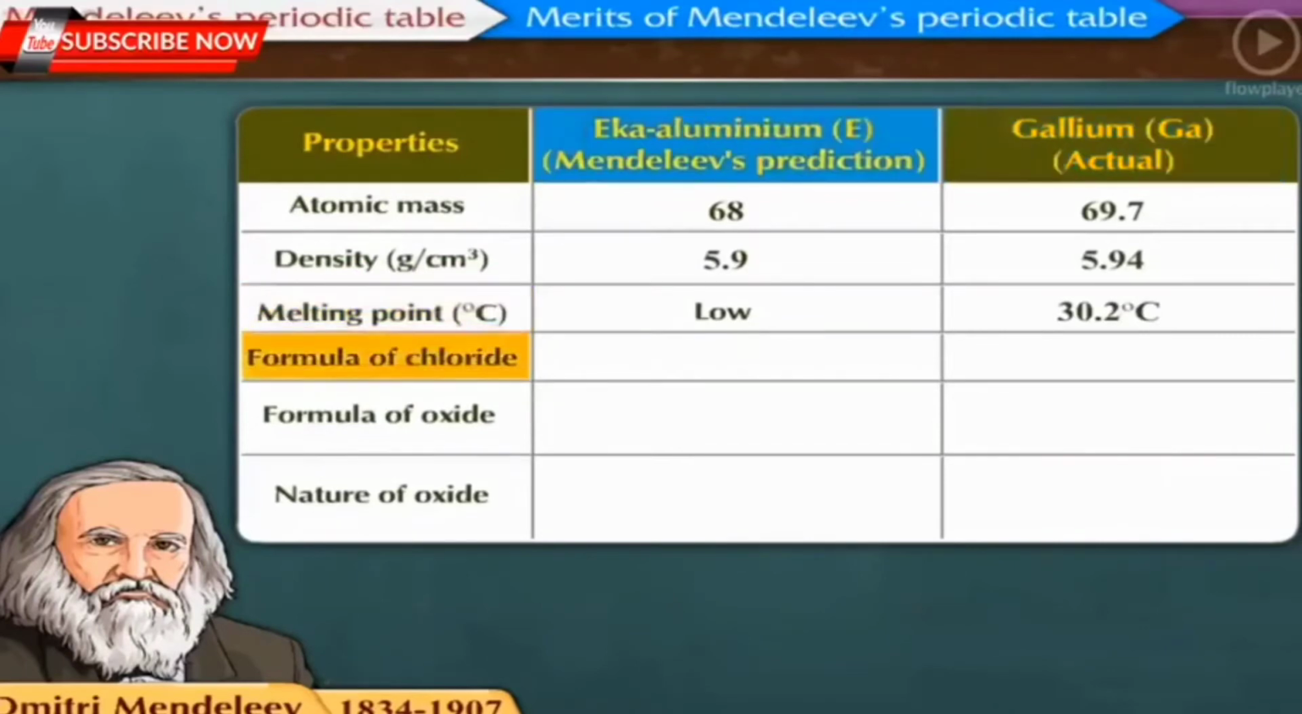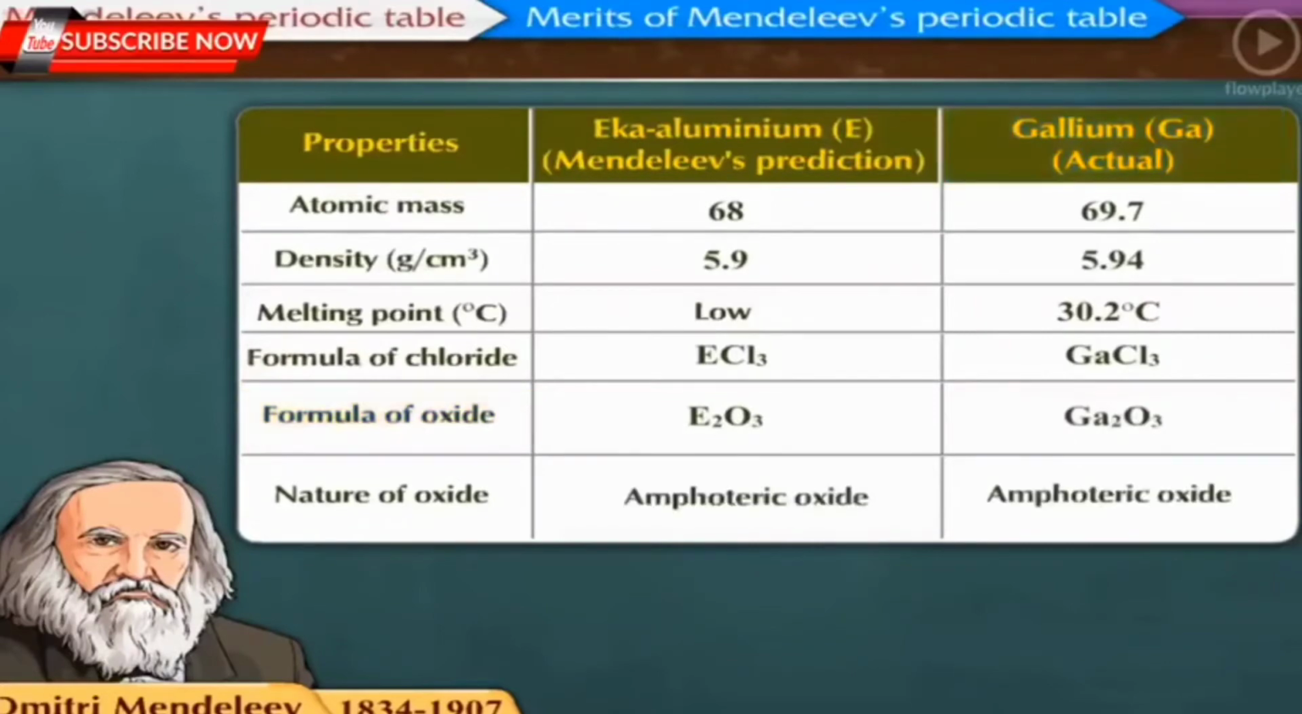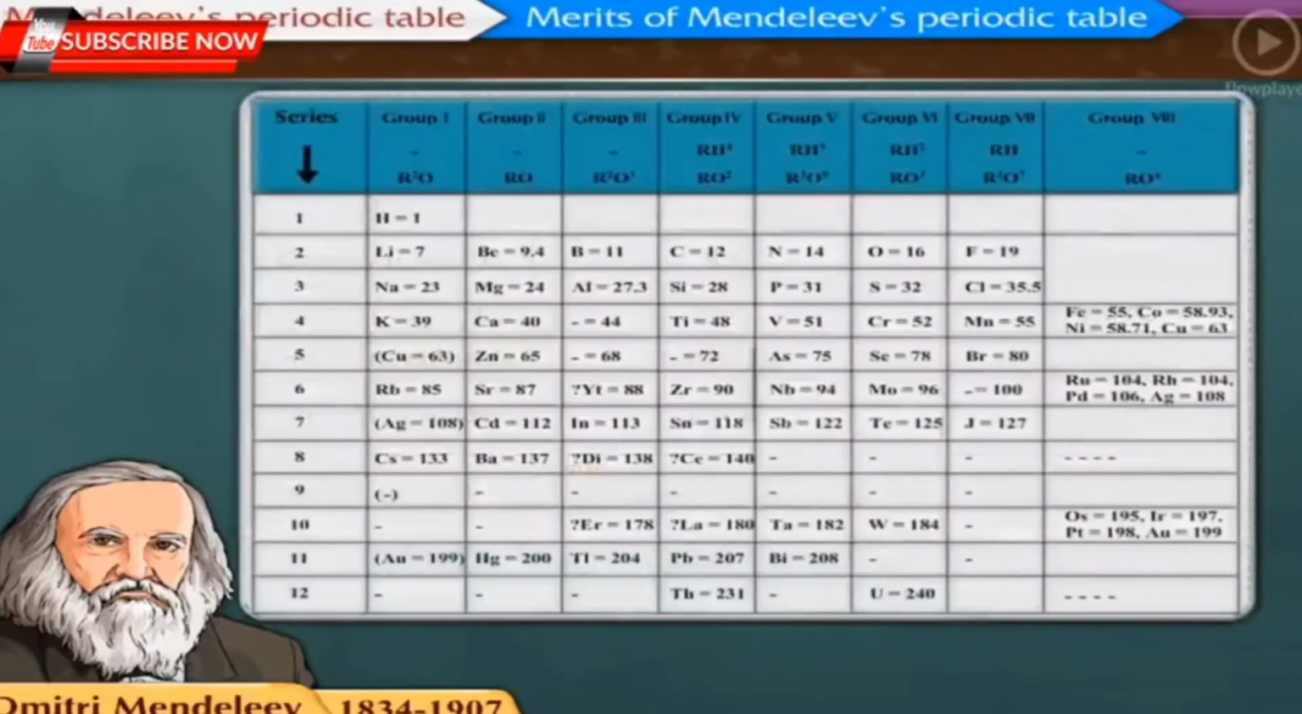The formula of Eka-aluminium chloride is ECl3, and that of gallium chloride is GaCl3. The formula of Eka-aluminium oxide is E2O3, and of gallium oxide is Ga2O3. Both these oxides are amphoteric in nature. This success proved the importance of periodic table and this method of classification of elements was thus immediately accepted.